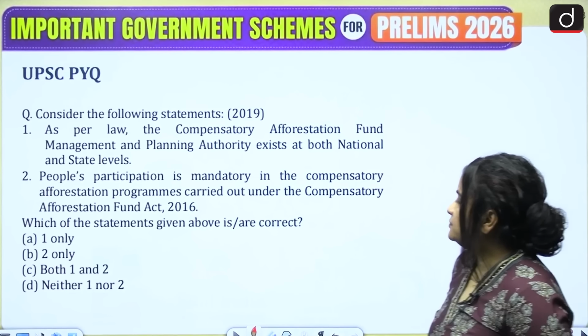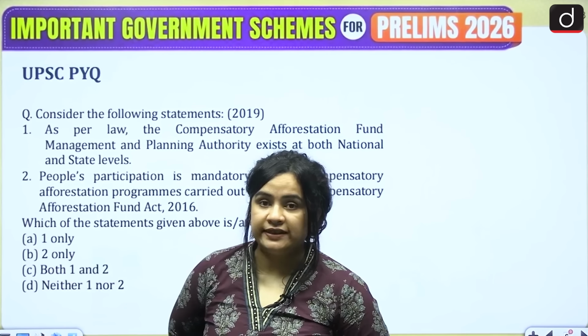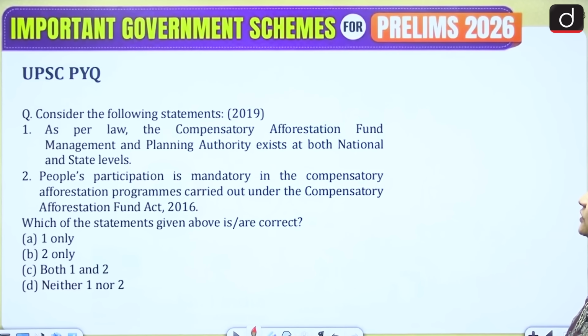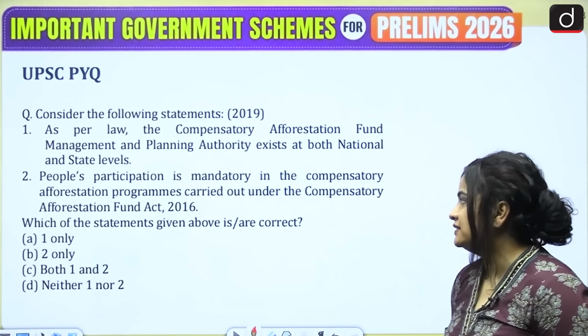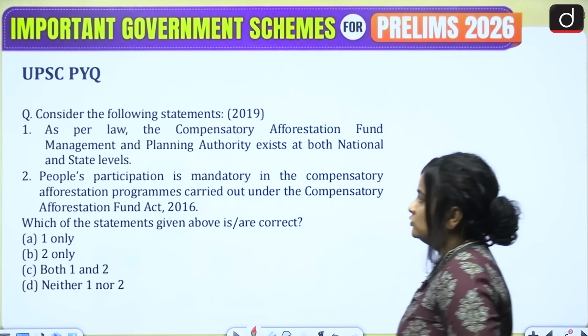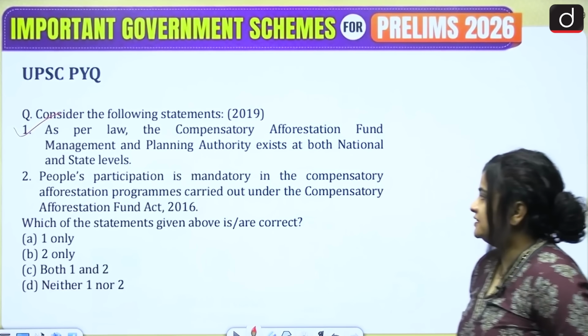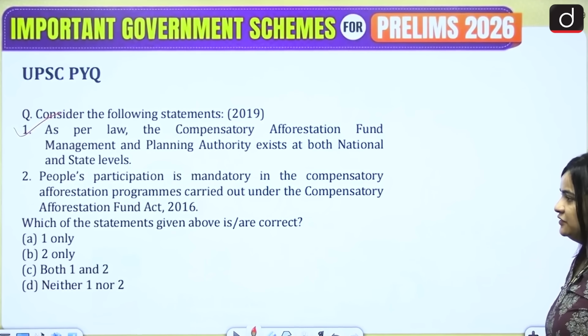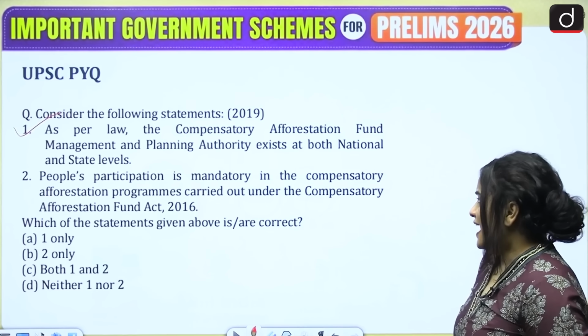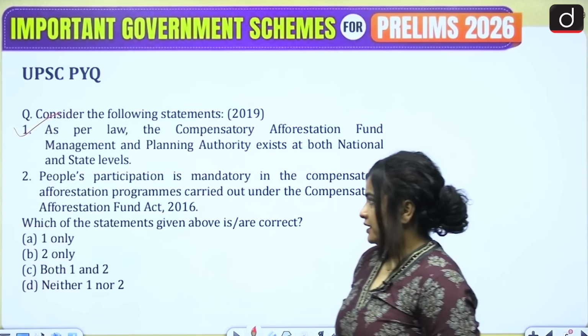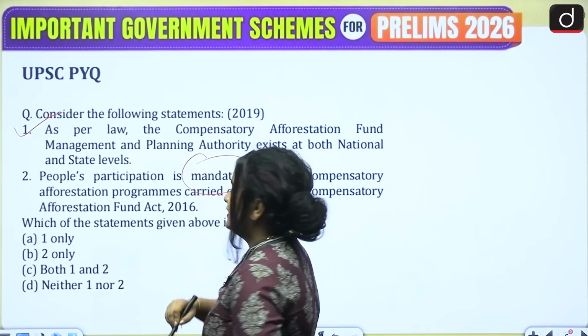Now, based on this, a UPSC PYQ was also asked in 2019. Let's take a look at it. Consider the following statements. 1. As per law, the Compensatory Afforestation Fund Management and Planning Authority exists at both national and state levels. We just read about it. This statement is accurate. Second, people's participation is mandatory in the compensatory afforestation programs carried out under the Compensatory Afforestation Fund Act of 2016. Now, please notice the word mandatory.